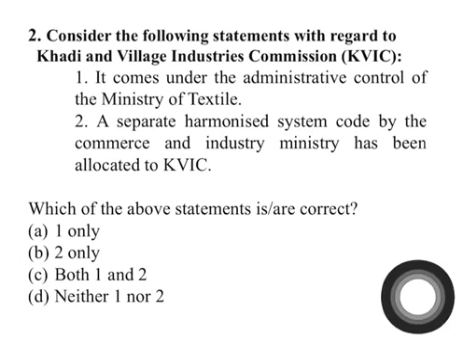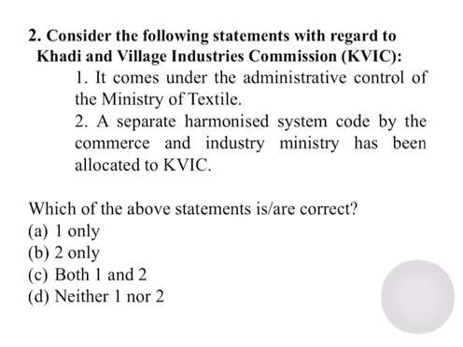Now let us go into a little detail on this. So what is KVIC? KVIC is a statutory body that was formed by an Act of Parliament, and the name of that act is Khadi and Village Industries Commission Act of 1956. It's an apex organization which comes under the administrative control of Ministry of MSME. And now what is the objective of KVIC? The objective of KVIC is to plan, promote, organize and assist in the establishment and development of Khadi and village industries in rural areas with an objective of rural development. Fine. So KVIC basically looks after rural development. The prime objective is rural development.